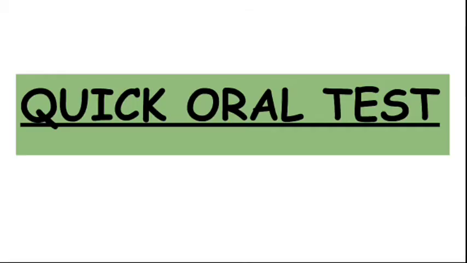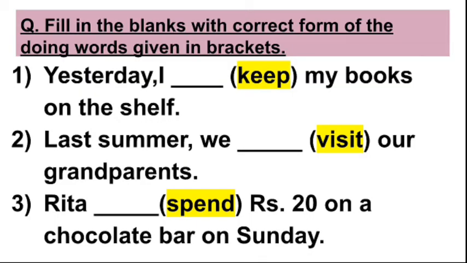Now let me take a quick oral test. Fill in the blanks with correct form of doing words given in the brackets. Read these sentences. Yesterday I kept my books on the shelf. Step 1. Identify the tense. Identify whether it is past tense, present tense or future tense.